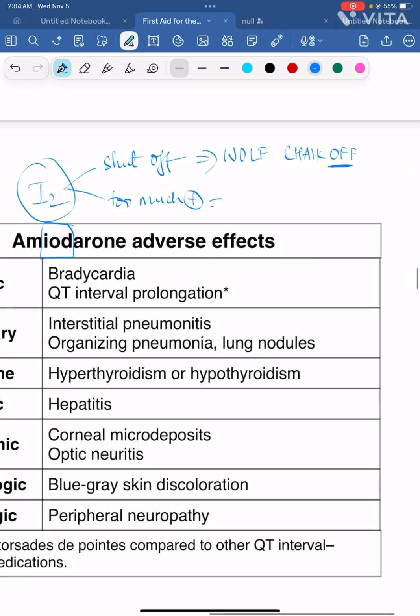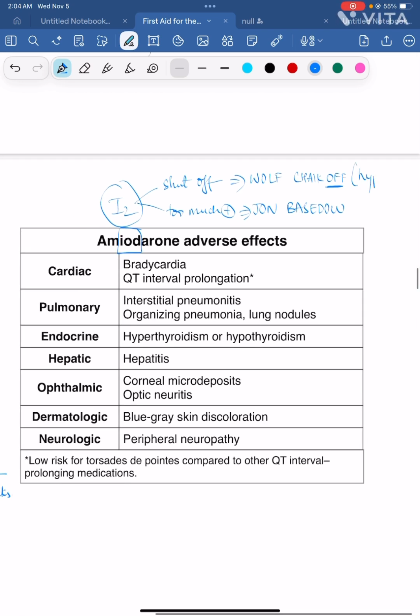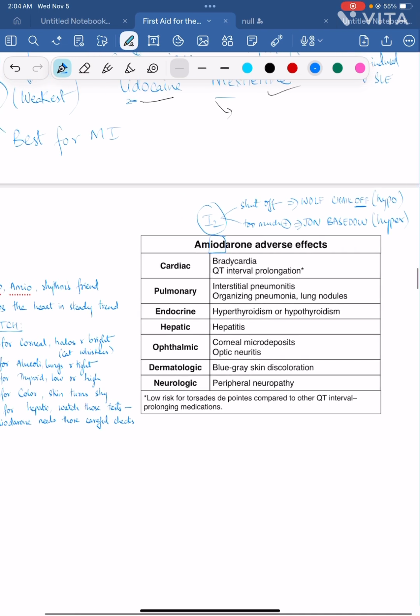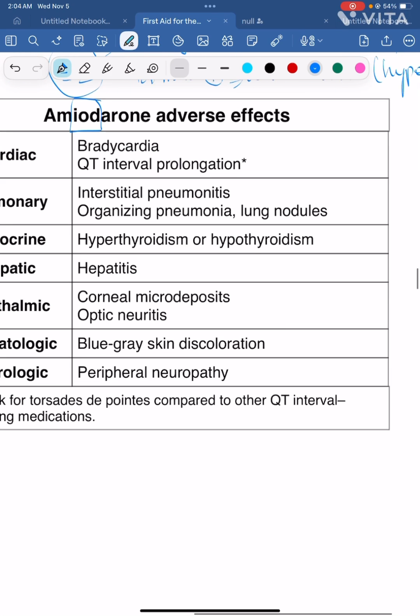So it either shuts off, which is hypothyroidism, or it increases thyroid hormone production too much, which is hyperthyroidism. So hypo or hyperthyroidism it can cause. The corneal microdeposits will appear as cat whiskers.